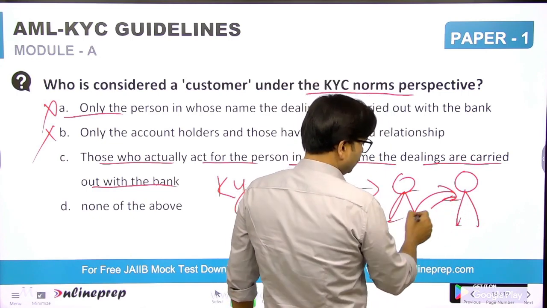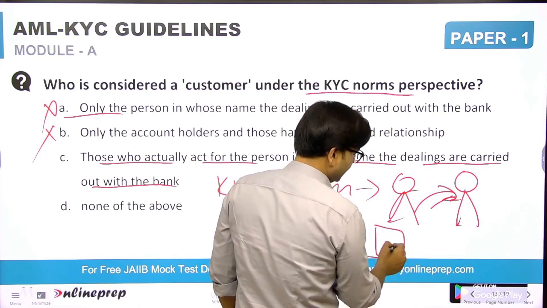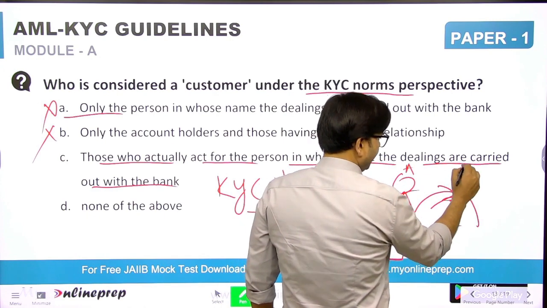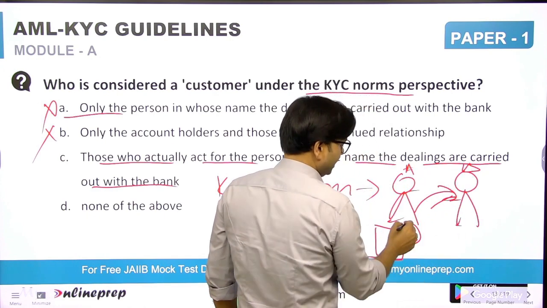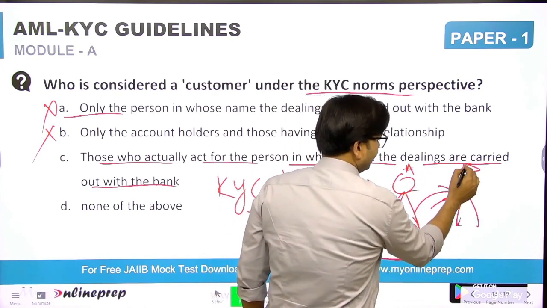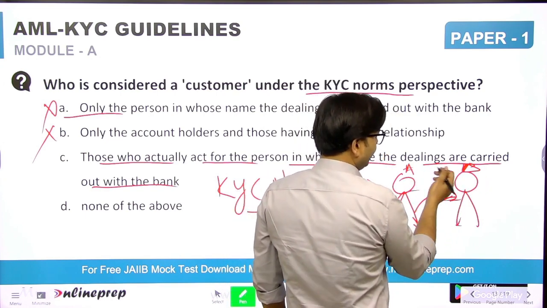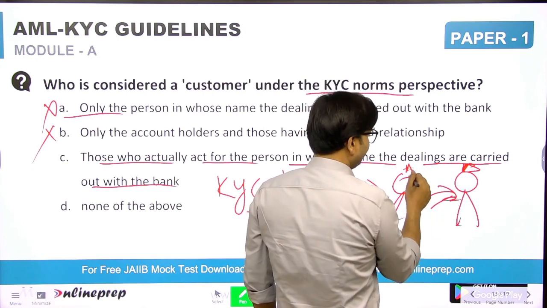Suppose you are at a bank depositing money on behalf of B, or B has given you a power of attorney.